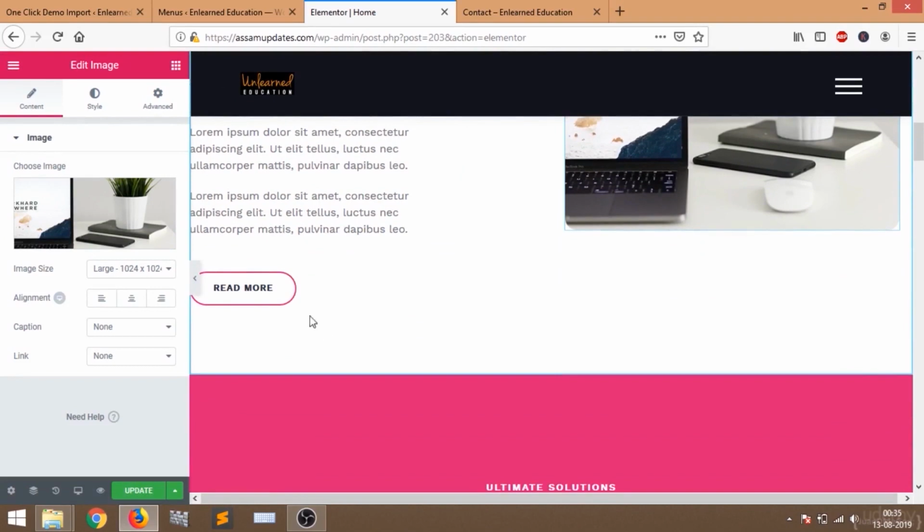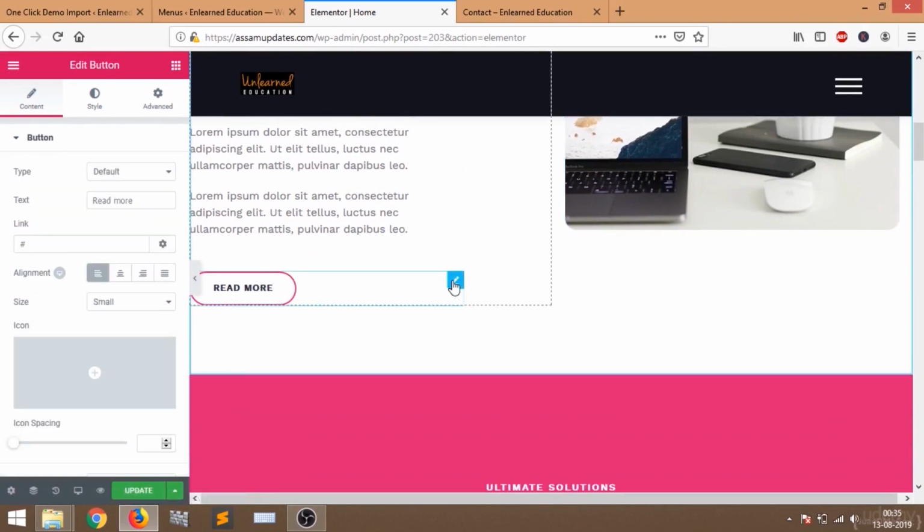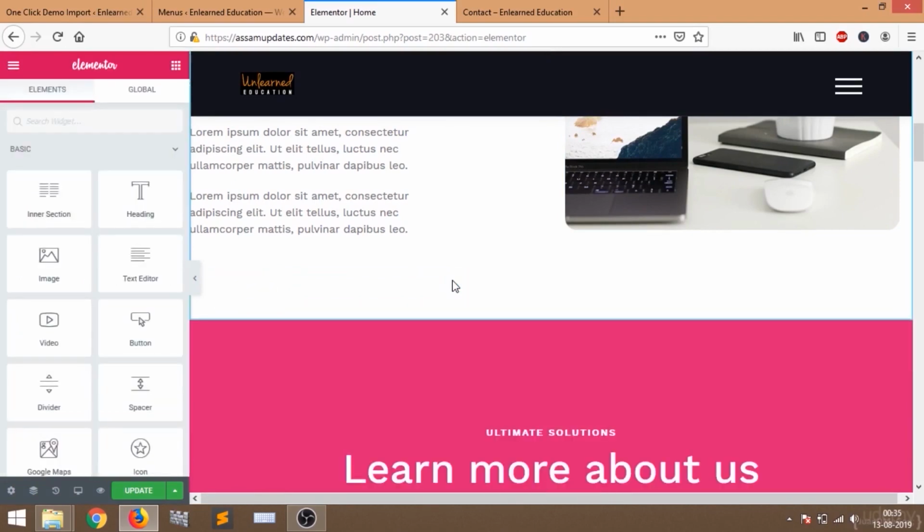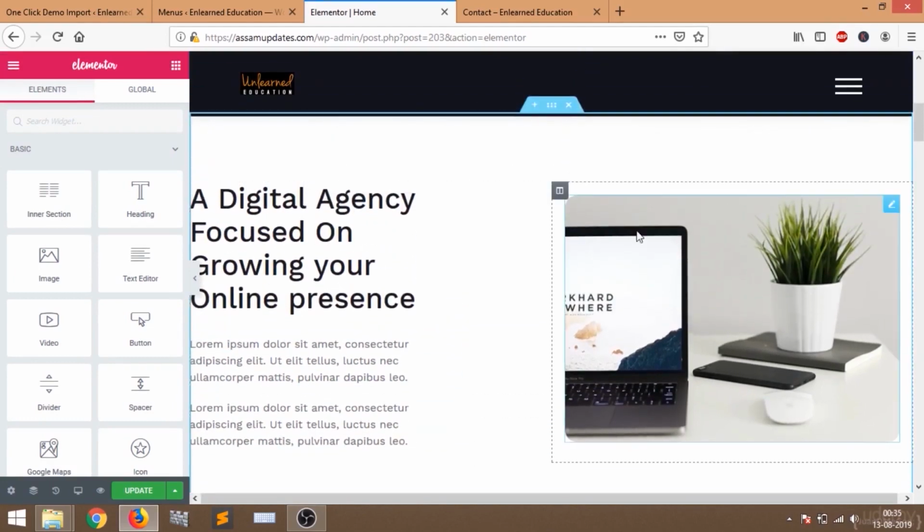Now we don't want this read more button. To remove this read more button, just click on this edit button, then press the delete key from your keyboard. Just click the delete key from your keyboard. So it's gone now, just like that.